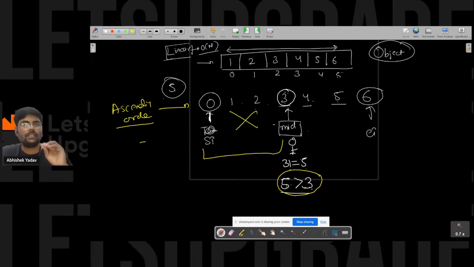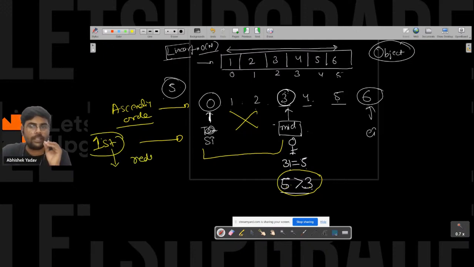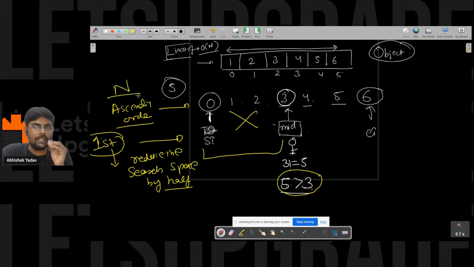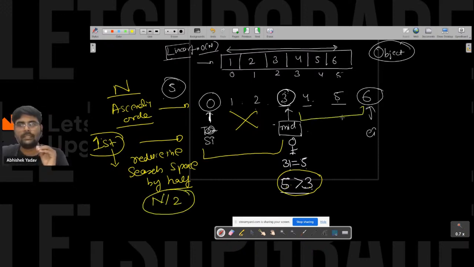So in the first iteration itself, what has Tarun done? Tarun has reduced the search space by half. Right, everyone? For the first time, the search space is n, Tarun has to start from 0 and go till n. In the second go, Tarun has reduced the search space by n by 2. I will search in the right hand side part.